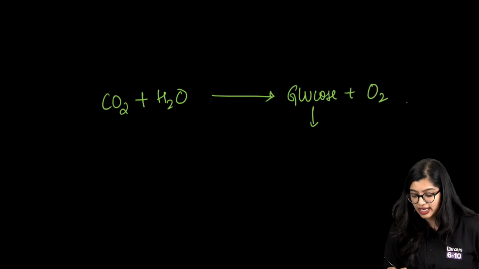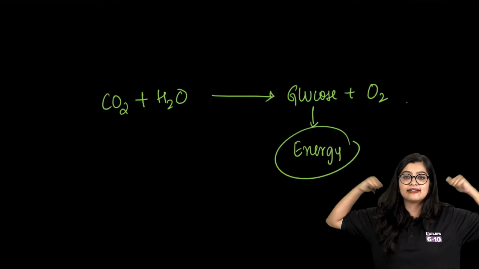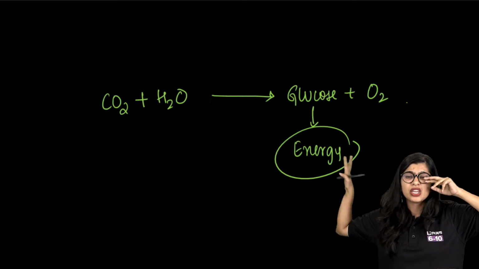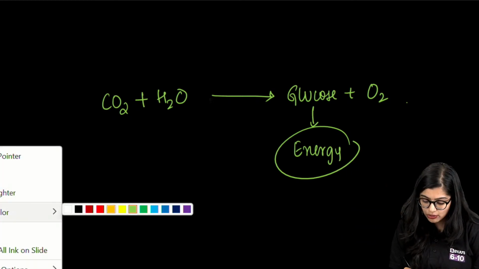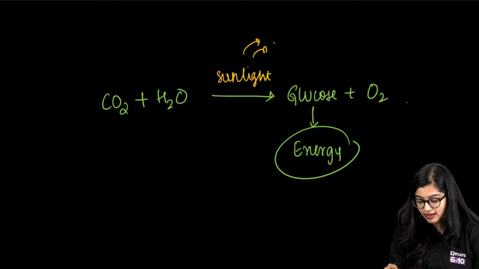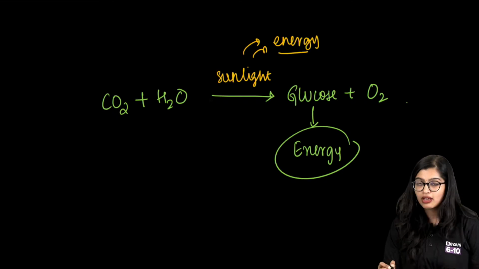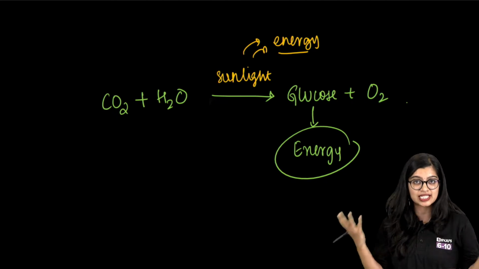Now I told you that from glucose the plant gets active energy to do activities. So from your glucose you are getting energy. But you know that this is not going to happen without sunlight, and there is some amount of energy in sunlight. Now, energy can neither be created nor destroyed. This is a physics application.